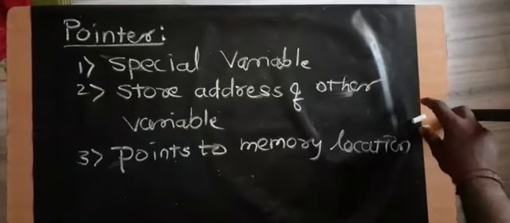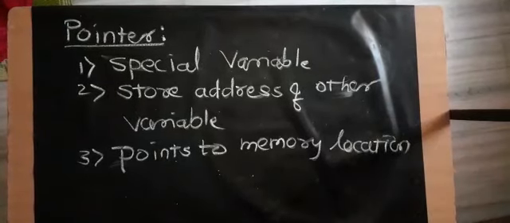Hi friends, in this video we learn a very important concept in C language, that is pointer. So student, first we know what is meant by pointer. By definition, pointer is a special variable which store address of other variable. So why it is special? Because normal variable store data values, but pointer store address of another variable, that it points to a memory location.